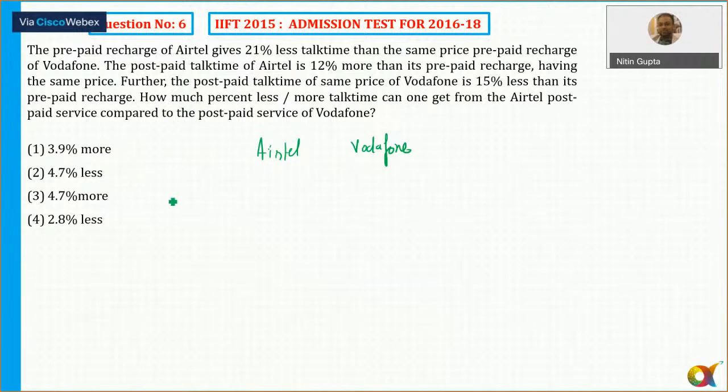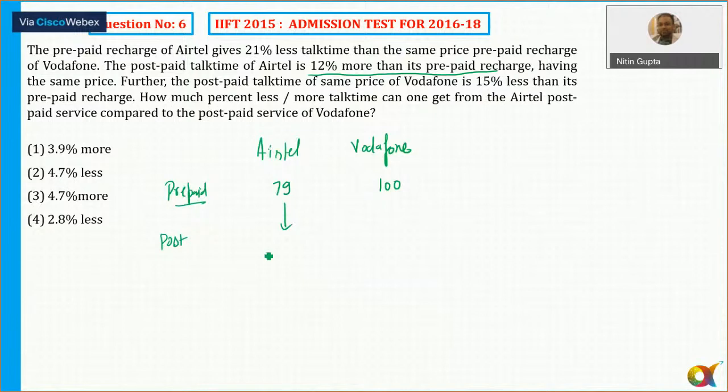So Airtel will give talk time accordingly. Now the postpaid is 12% more than its prepaid. So first of all, try to do the calculation of 12% of 79.